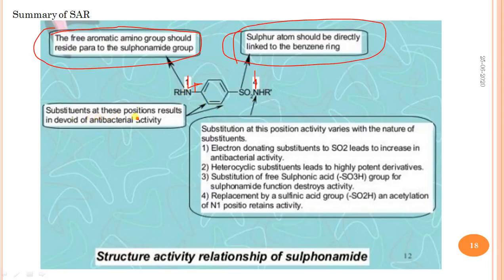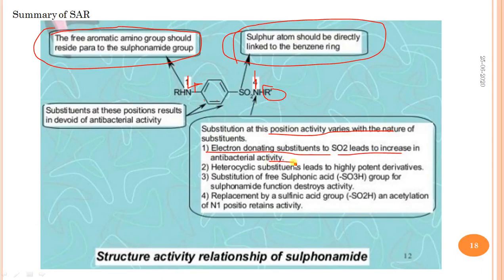Substituents at this position result in devoid antibacterial activity, at the 3, 4, and 2, 3 and 5, 6 positions. The substitution at this position varies with the nature of the substituent at R1. Electron donating substituents to SO2 lead to increased antibacterial activity.